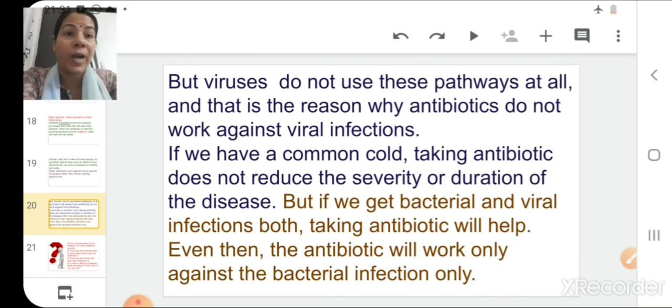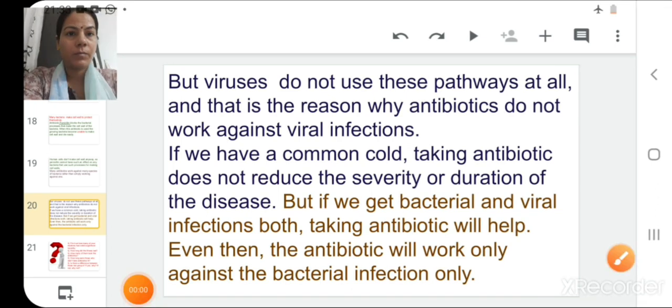But in case of viruses, the condition is totally different, because these viruses do not use these pathways at all. And that is the reason why antibiotics do not work against viral infections. Actually, the composition or the structure of bacteria and viruses are different, so the working process in bacteria and viruses will also be different.